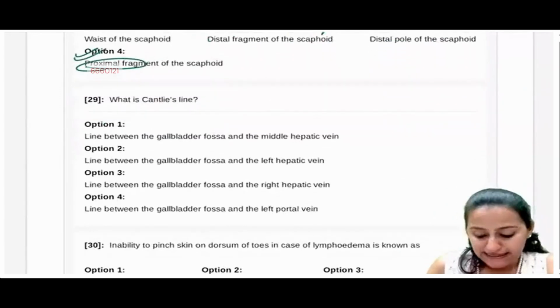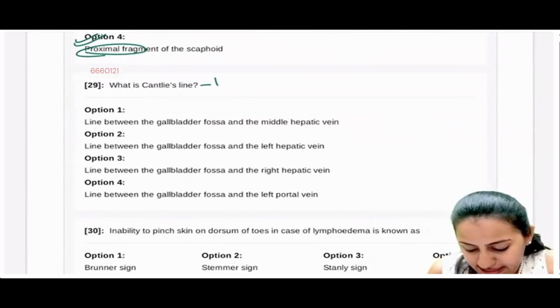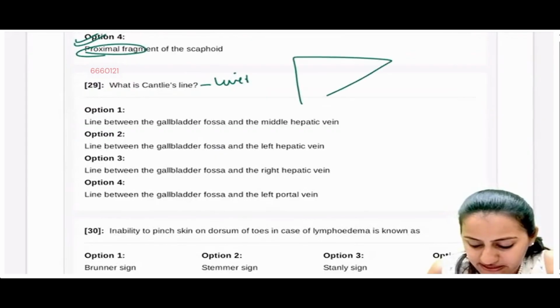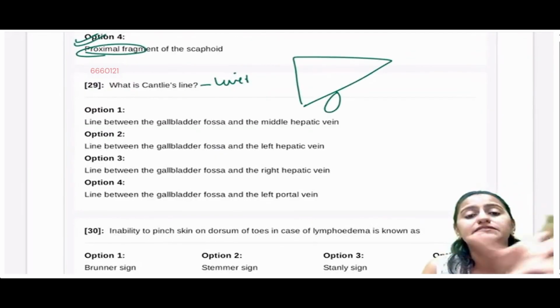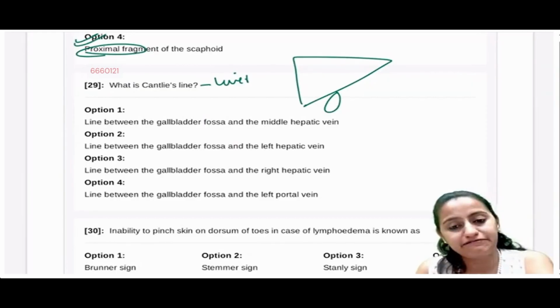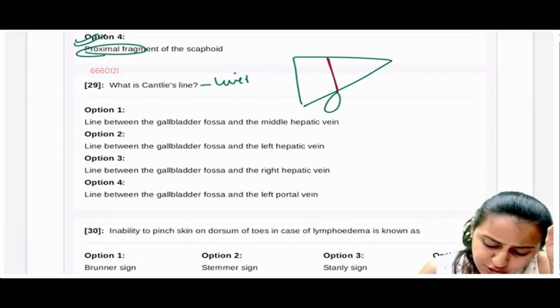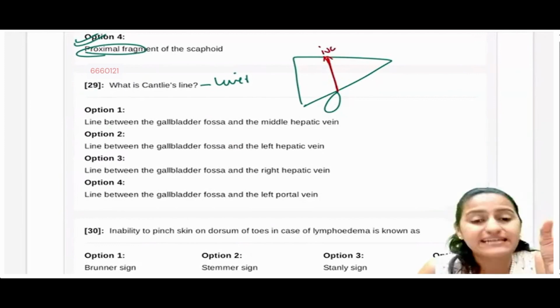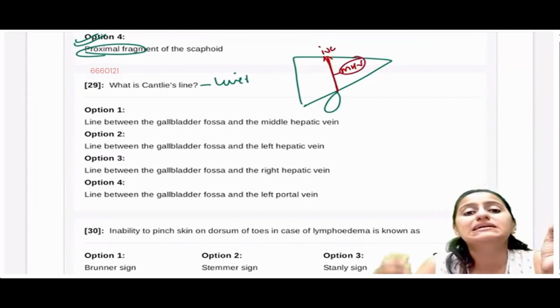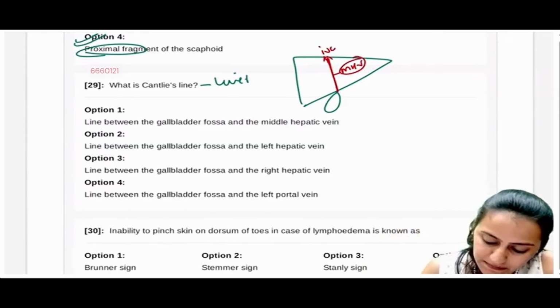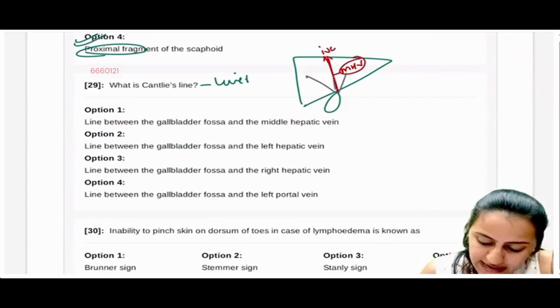Next one, what is Cantlie's line? Remember, Cantlie's line is something which you see in liver. If this is the liver, this is the gallbladder. So the line which is dividing the liver into two halves, the right and the left lobe, right? So going from the gallbladder fossa, connecting the IVC, and this line contains the middle hepatic vein. Okay, there are three hepatic veins, right, right, middle and left.